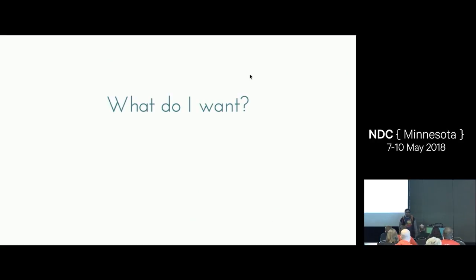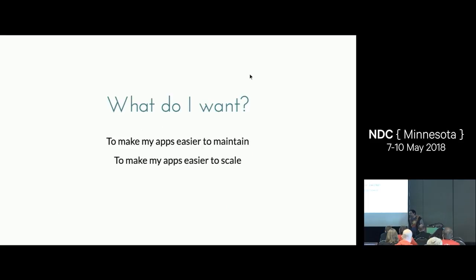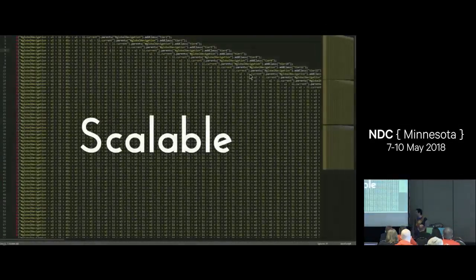So, why am I here today, and why are you guys listening to this talk? So I just want to sort of go over my motivations for this talk. What do I want to achieve when I'm writing and working on my applications? So, one of my goals is to make my apps easier to maintain, and one of my goals is to make them easier to scale. But what does that actually mean? I want to make sure that we set the baseline for what I'm going to be talking about.